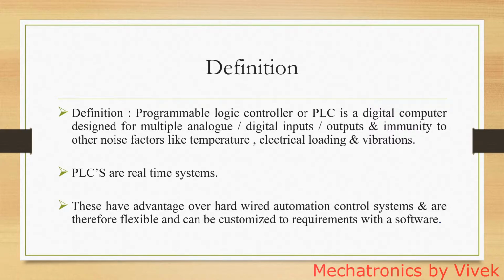Now comparing the PLCs to relay based control systems, the relay based control systems have certain disadvantages compared to PLCs. Relays are meant for only controlling and not for monitoring, unlike PLCs. In PLCs we can monitor and control both the processes.